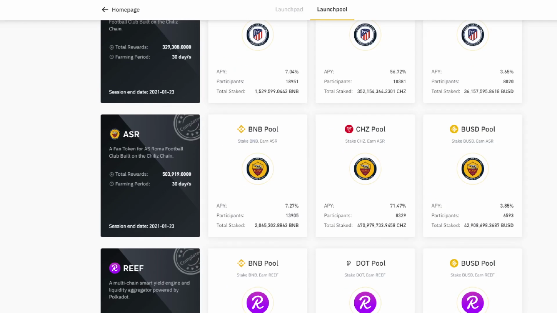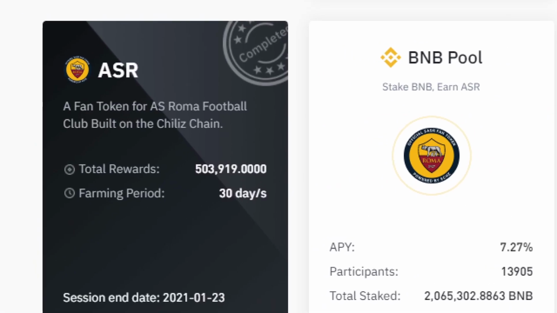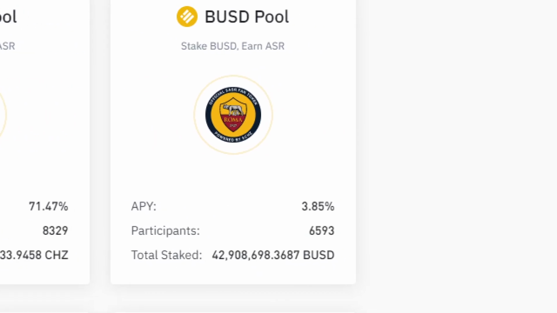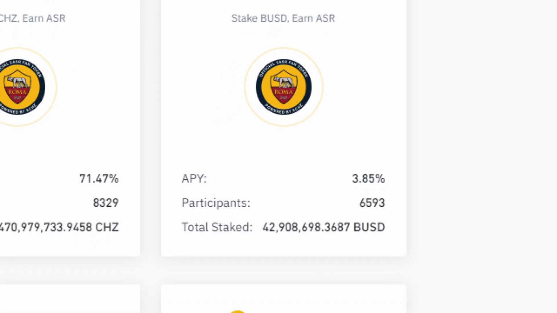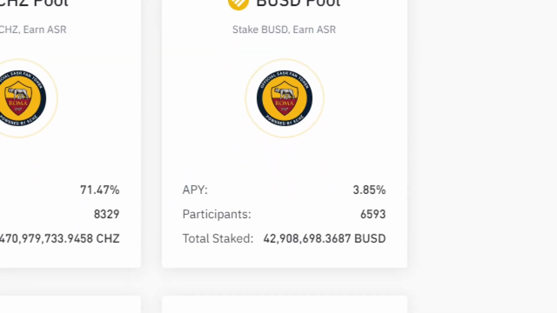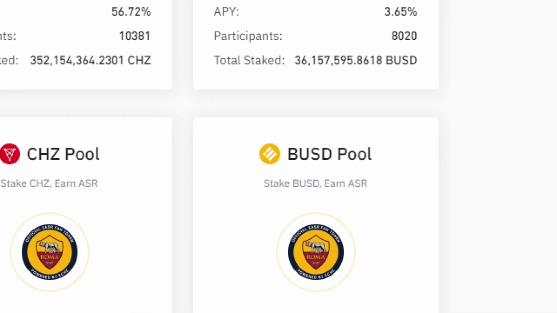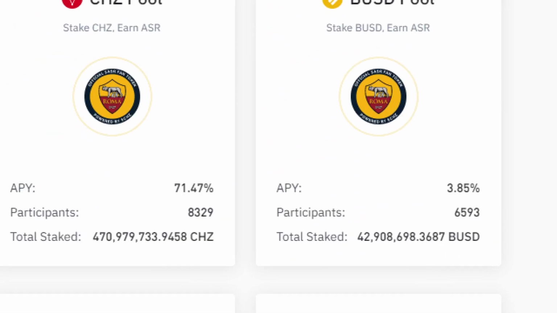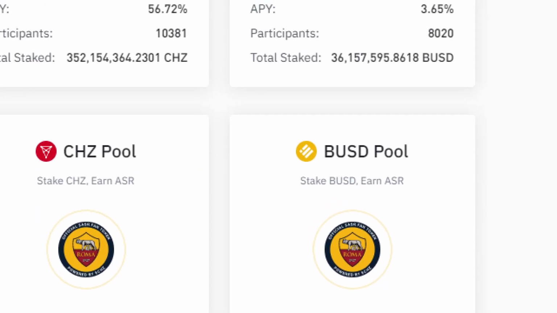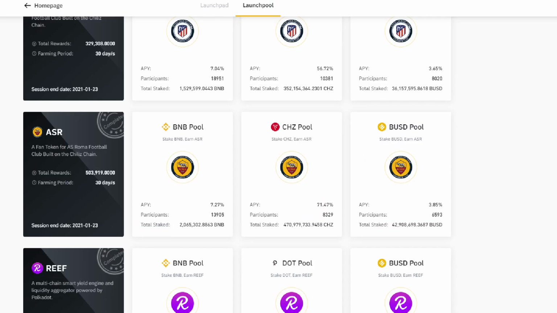This was the second token. If we move up in the list, ASR. Okay, and now we've got 42 million. The last one was 36, and here we got 42 million, and they have approximately the same, 1,000 or 1,500 fewer people in that coin.